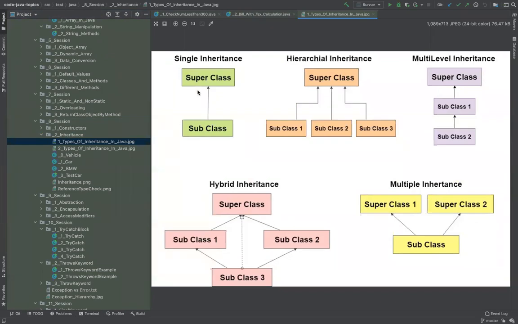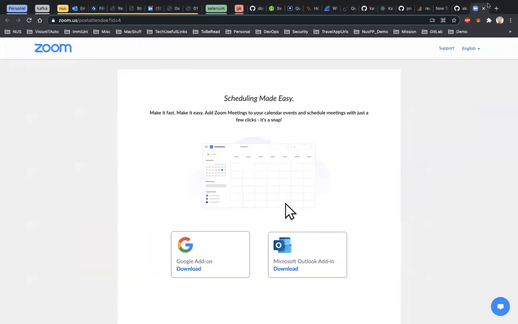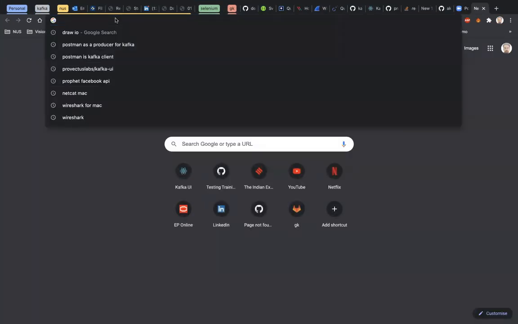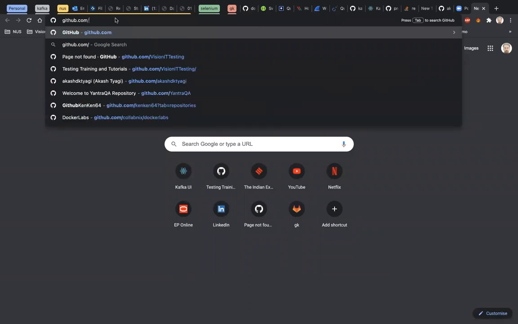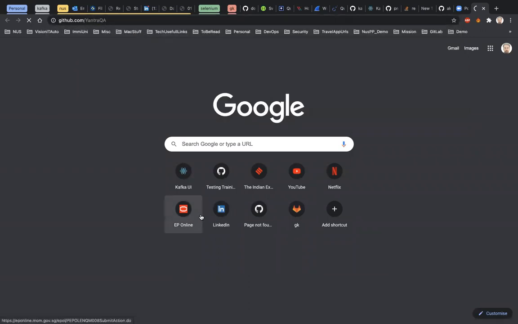Now the concept of inheritance is what I have tried to explain in the very beginning, in the initial slide also. If you remember, I've created that. Let me show that.